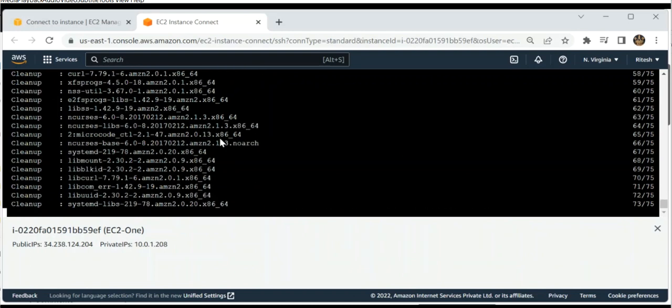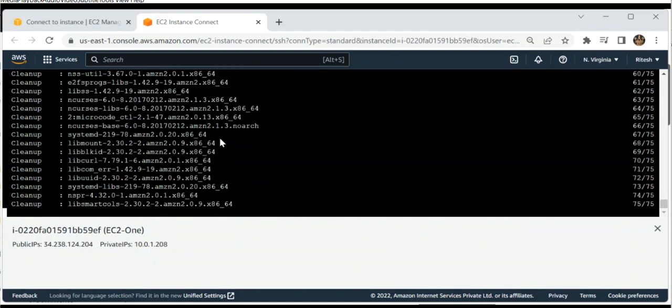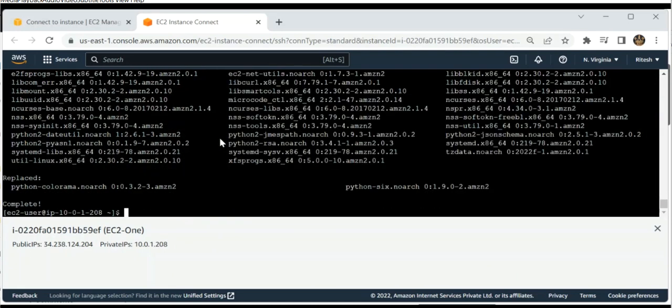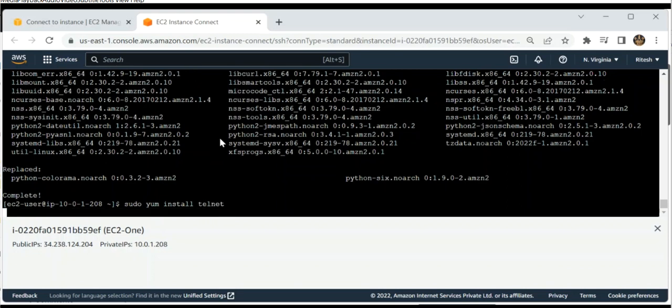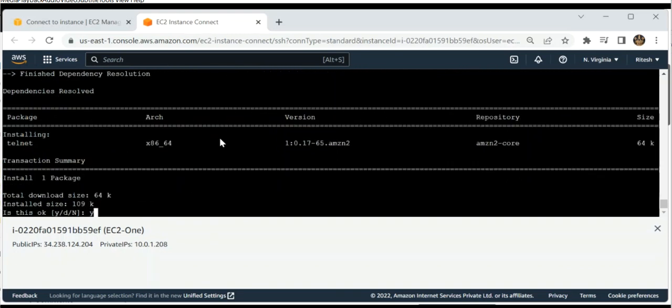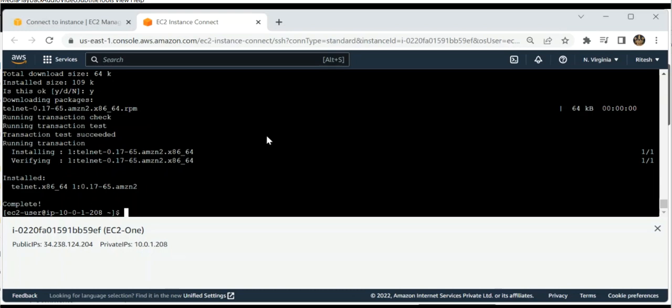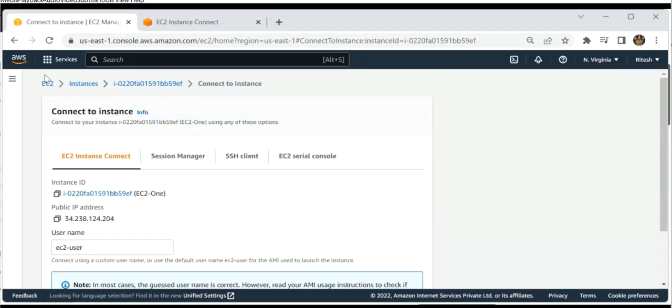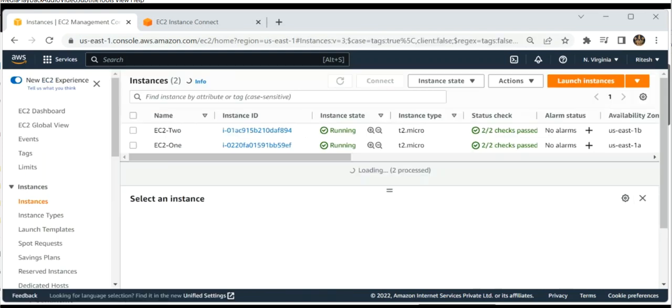Then we have to install telnet. After these steps, now install our telnet. These are the steps to communicate over the VPC connection, which uses our CIDR block. So one IP address communicates with another. How it works.